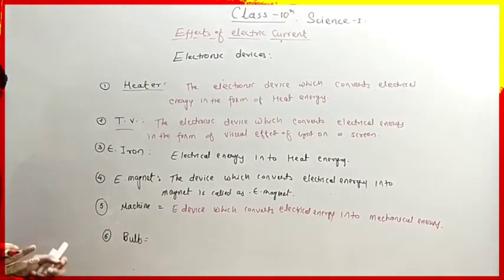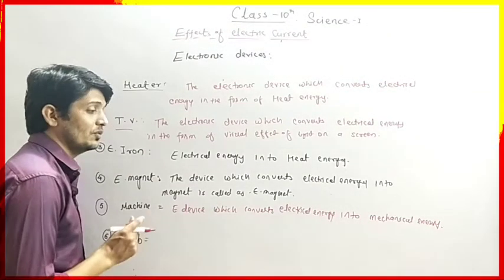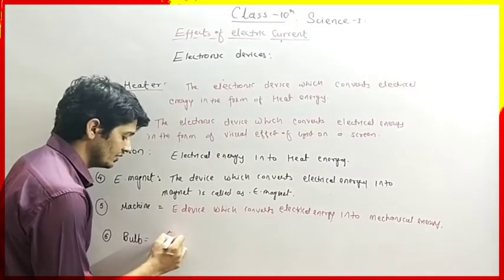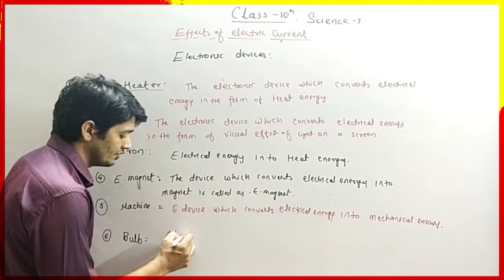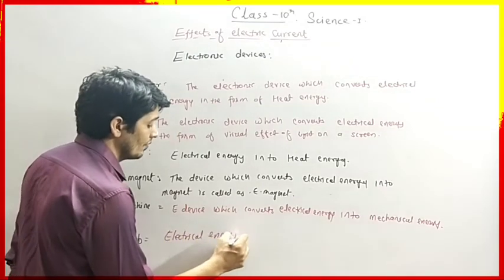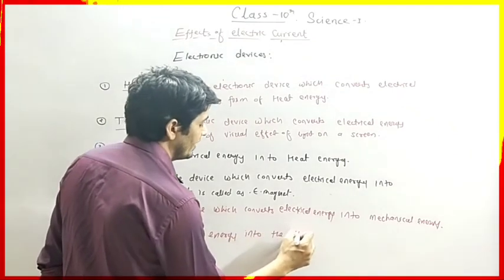Then we have the bulb. Again, we are using bulbs, tube lights, LED bulbs, etc. They are electronic devices which convert electrical energy into light energy. So they convert electrical energy into heat energy or light energy.